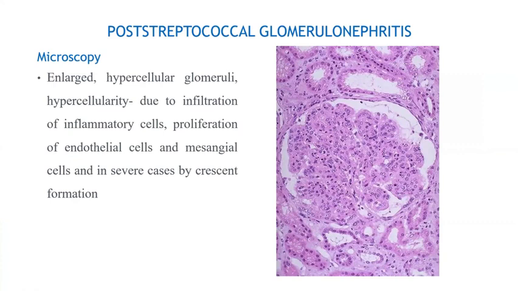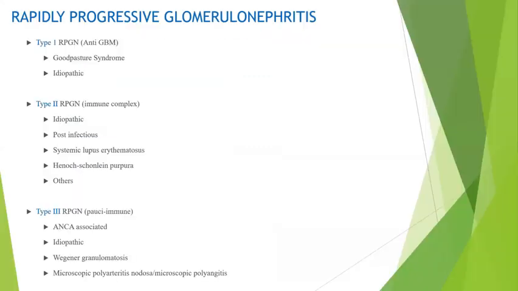Then grossly, the kidney shows mild enlargement. Lab investigations show the nephritic picture, minimal proteinuria, minimal lipiduria, and RBCs, hematuria in the urine. Then microscopically, if a biopsy was done, hypercellular glomeruli with crescent deposition and inflammatory infiltration. This has to be completed in post-streptococcal glomerulonephritis.